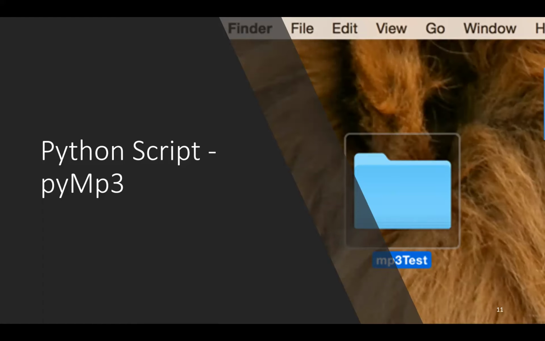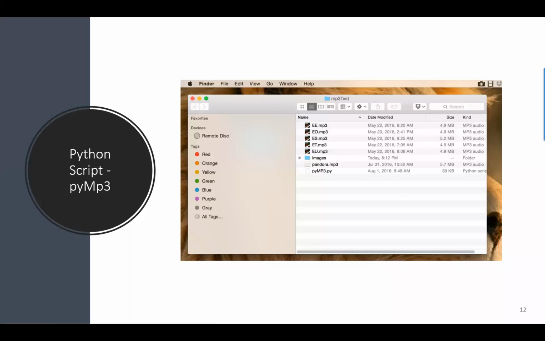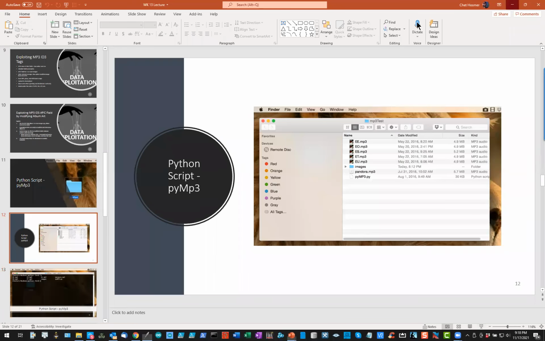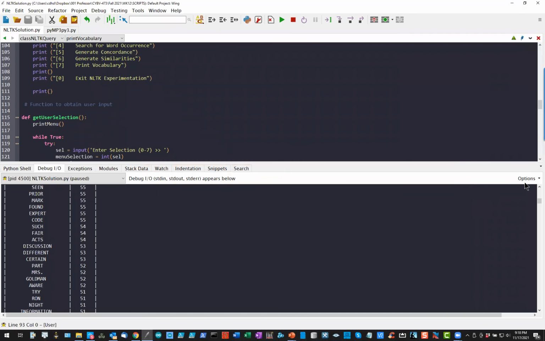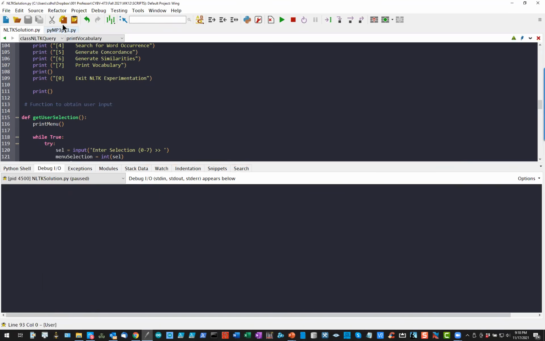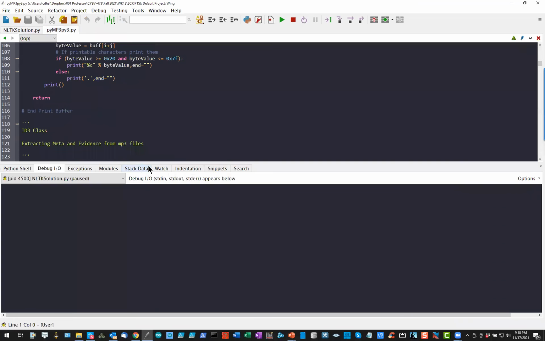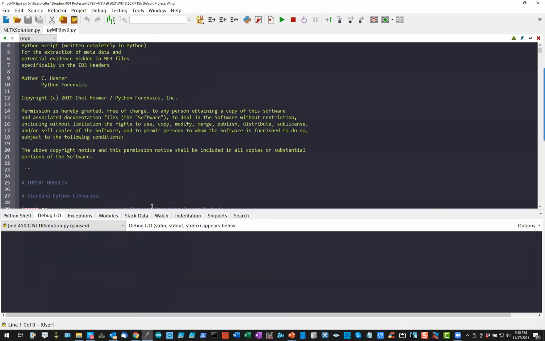So I've provided you with a Python script that's going to do some of the heavy lifting for you this week. So let me go ahead and run that script for you so you see what it looks like. It's a little bit different than other scripts you had because you have to answer a question at the beginning.